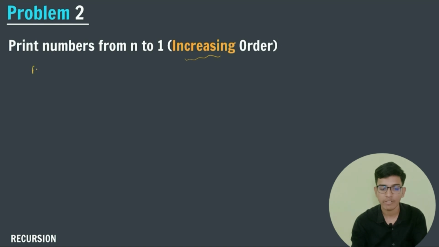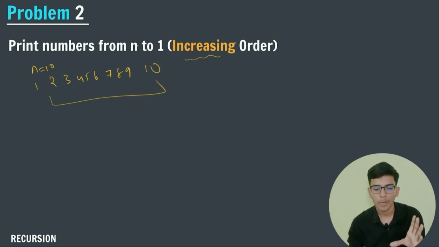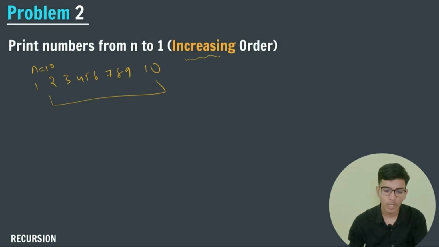Suppose a user has given me n equals 10, then I need to print my numbers like 1, 2, 3, 4, 5, 6, 7, 8, 9, 10. So this is how I need to print my numbers. The approach is the same, with only a small line difference. Now let me write my function.